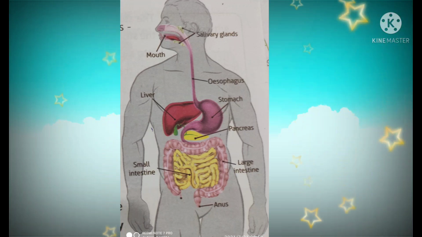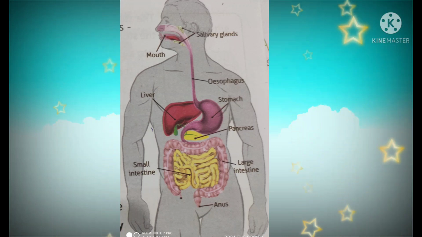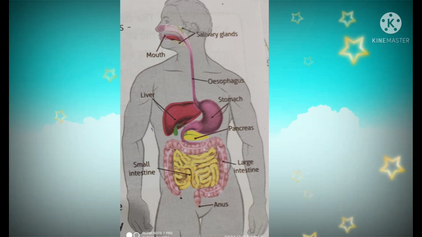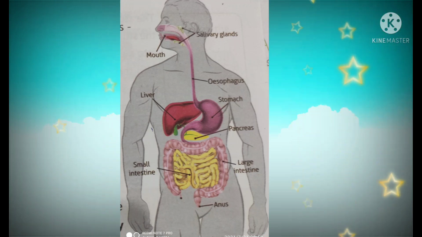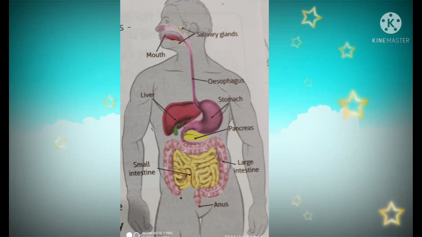Here, this is the human digestive system. See children, based on your understanding, answer the following questions. Where does the process of digestion start in our body? Next question.